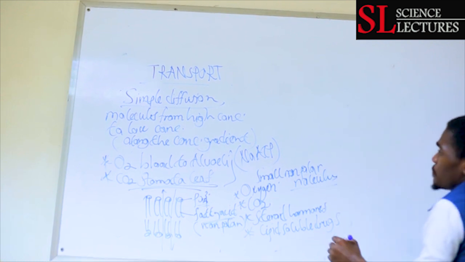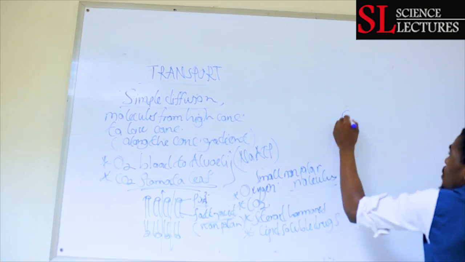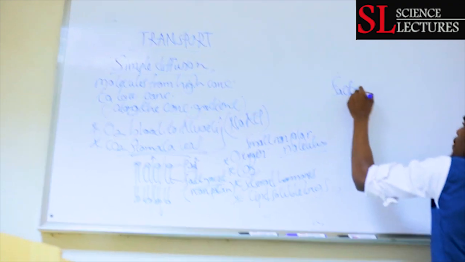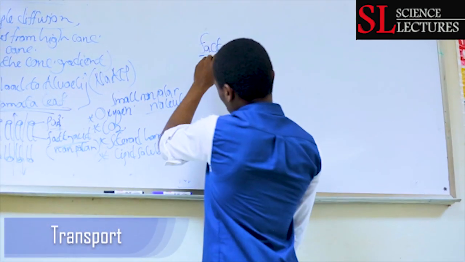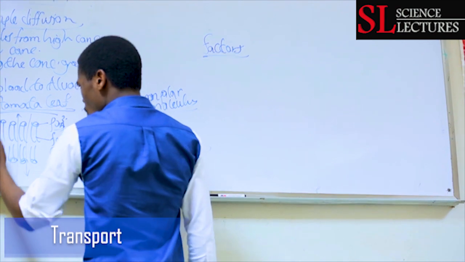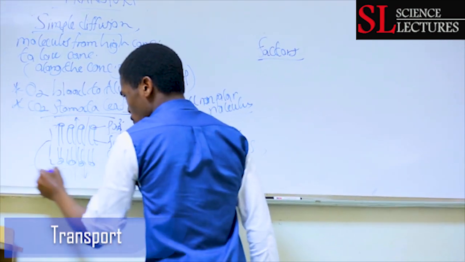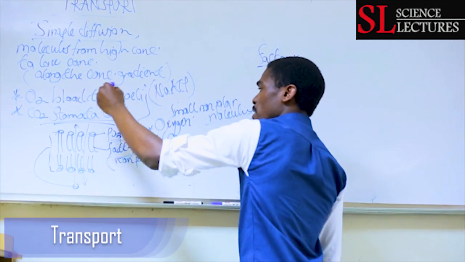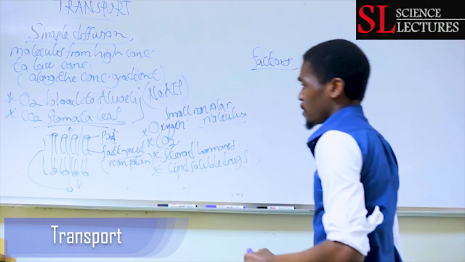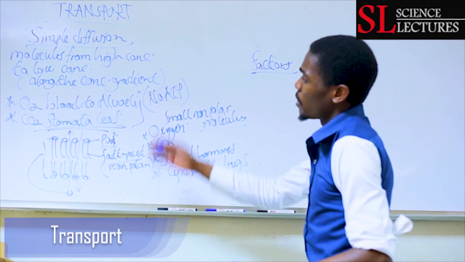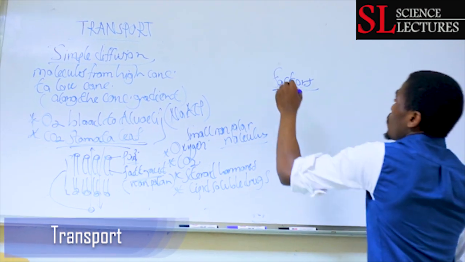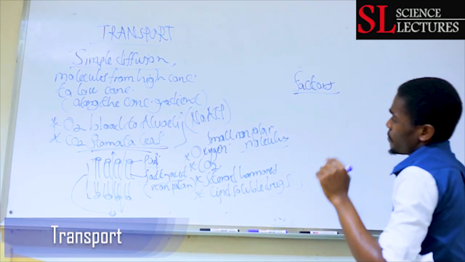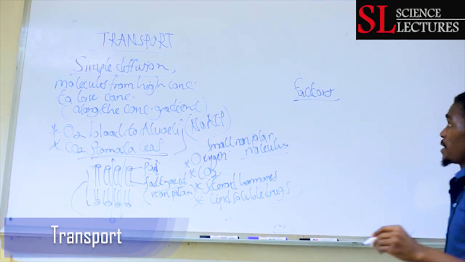But simple diffusion has factors affecting it. Before we go to the factors, note that it is able to occur because the non-polar fatty acids allow the non-polar molecules to diffuse through the cell membrane. So what are some of the factors that will affect the rate of diffusion?